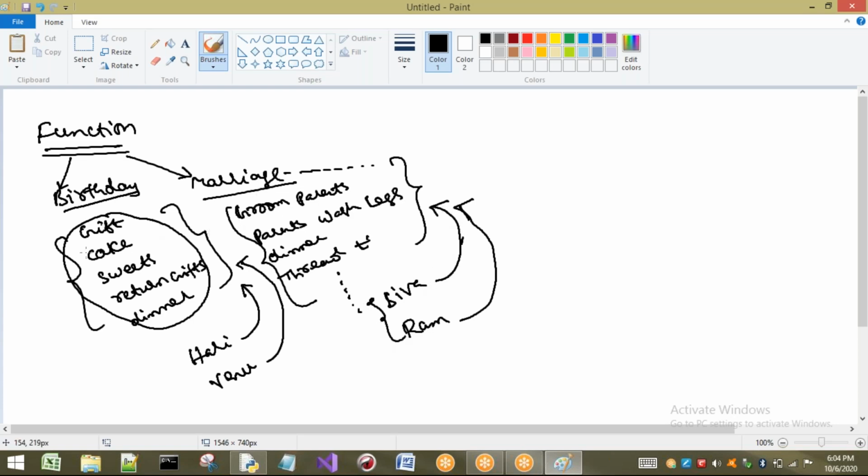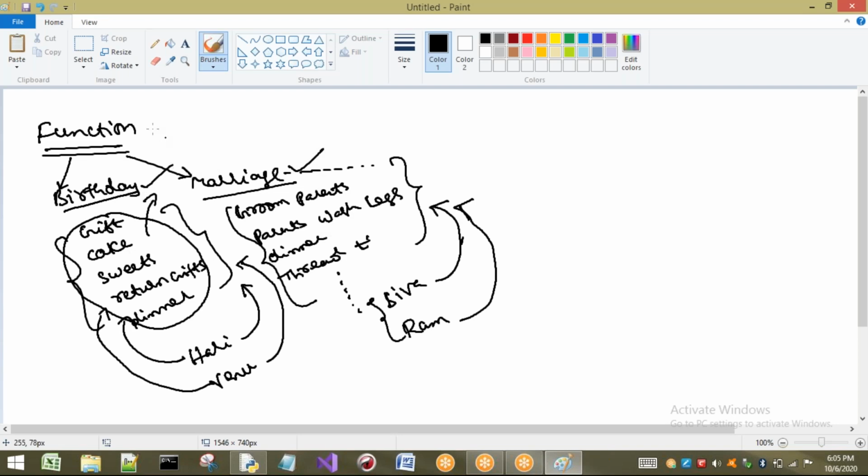That means once you create anything, generally we are going to reuse it. If he wants to celebrate the birthday, he has to do the same things. That means the same thing is repeatedly done, so the same thing is reusable. This is nothing but a sequence of steps, or we can call it a block of steps. In the same way, here also we have a group of steps to perform a marriage, and a group of steps to perform a birthday.